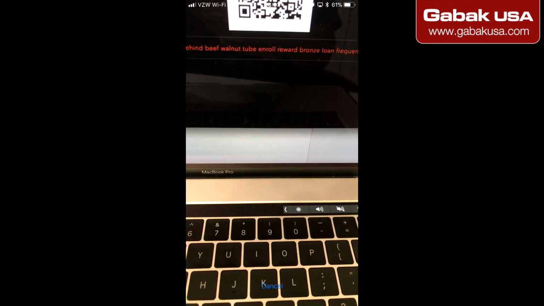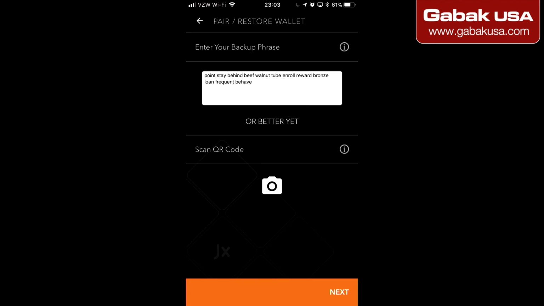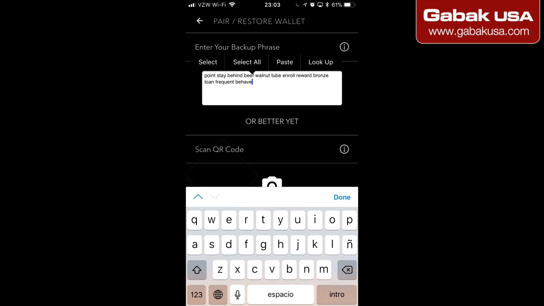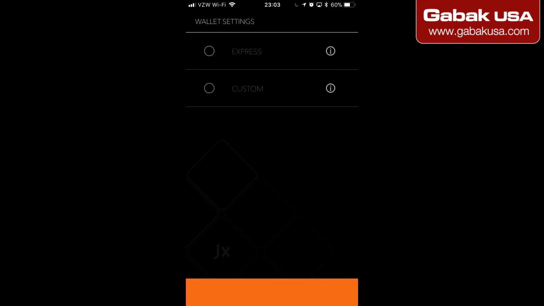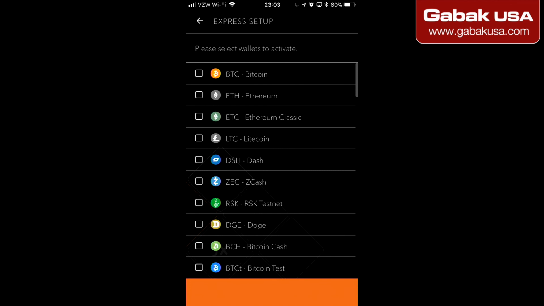As soon as I lift up my phone, you will see it took the words right away, very quickly. As you can see on the screen, here we have everything. We didn't have to type anything. So this will be the best option. Anyway, like I mentioned before, if you type something wrong, it will not work. So here we tap on next. And then here we can choose, for instance, because the last time we chose custom, so that way you will see the express one, it will be a little bit different, though basically something will be the same.